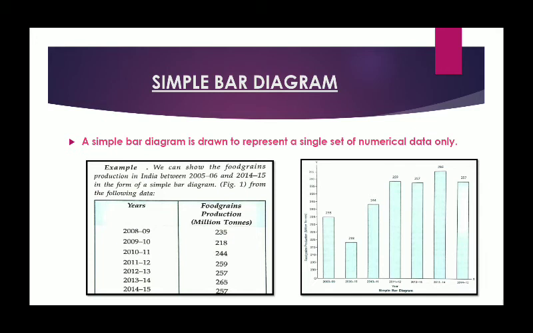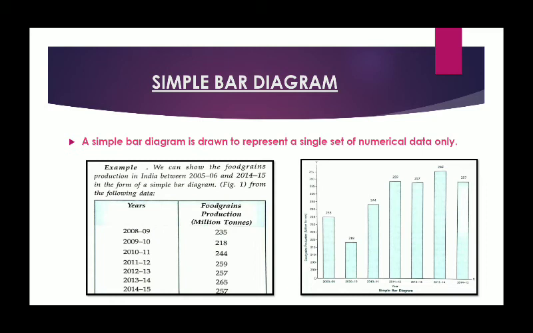On the vertical axis we take different divisions of the food grain production, which is the frequency over here. Million tons will be the unit. And see here there are so many rectangles drawn and the height of each rectangle is different from one another. That height basically shows the quantity of food grain produced in one particular year.